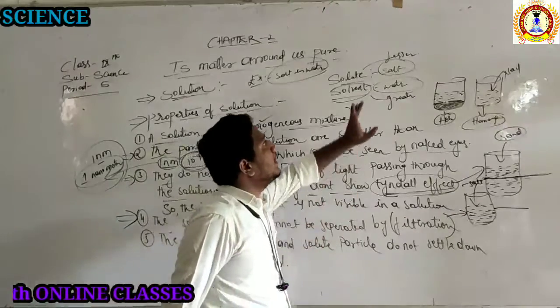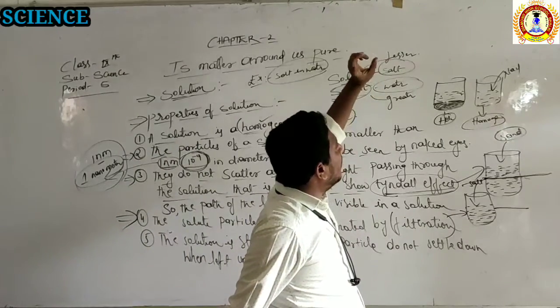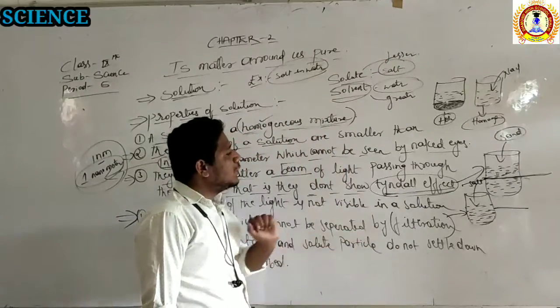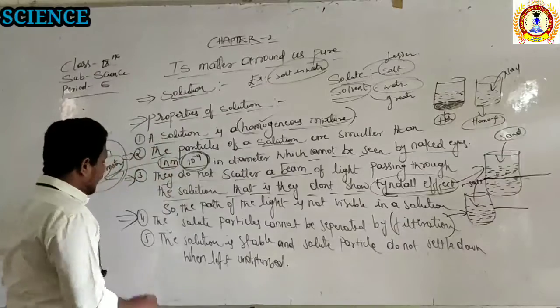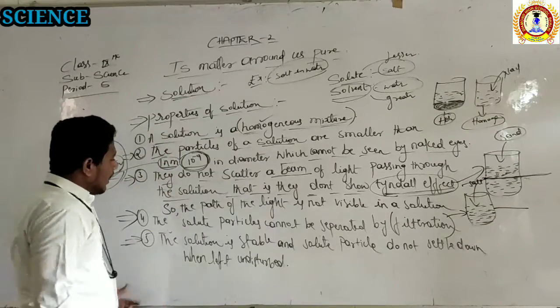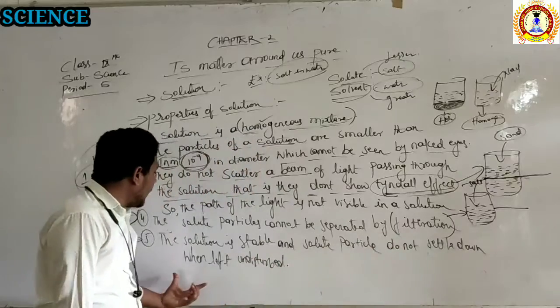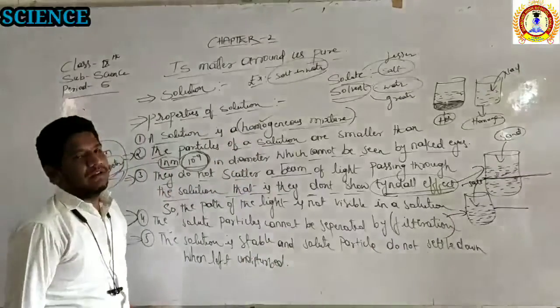Means we cannot separate salt mixed with water, or sugar mixed with water. It is not possible to do the filtration method. Okay. Then the fifth property is: the solution is stable and the solute particles do not settle down when left undisturbed. That's the fifth property.